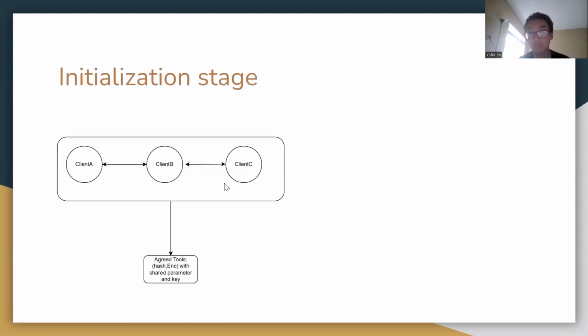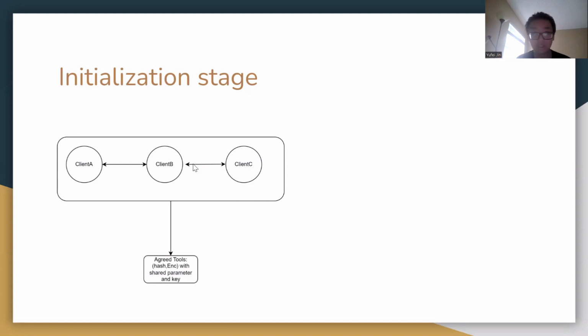So in the first stage, by the way, starting from here, this is my personal contribution of this, because I designed this protocol. So this is starting from here. This is my contribution, and so the initialization stage is that we assume we have 3 clients A, B, C, and each client will communicate with each other to have a shared encrypted FHE and also a shared hash.